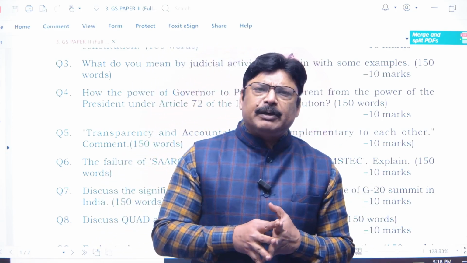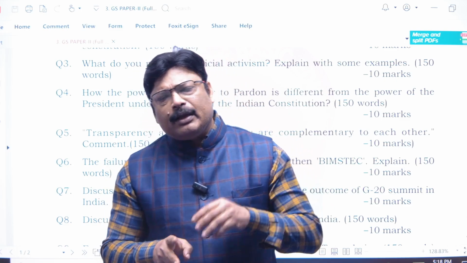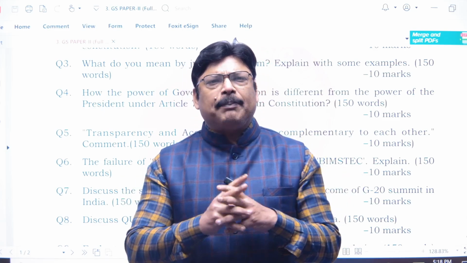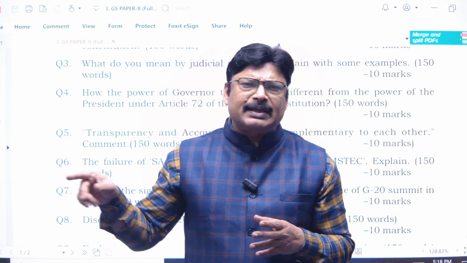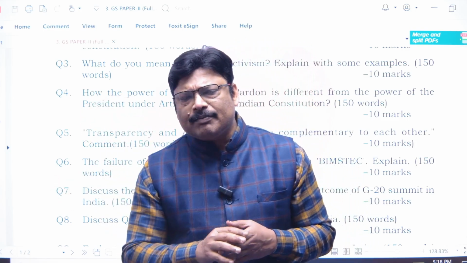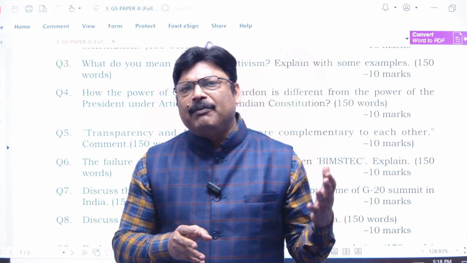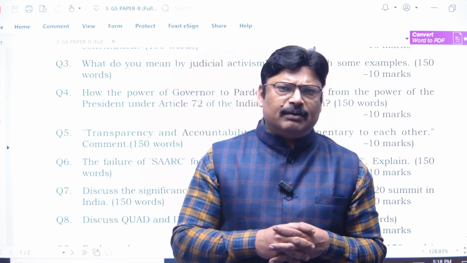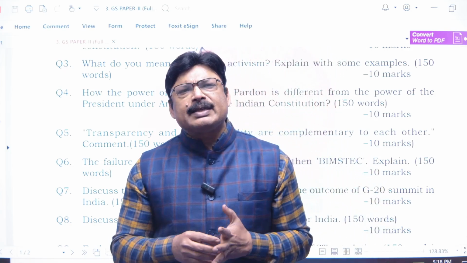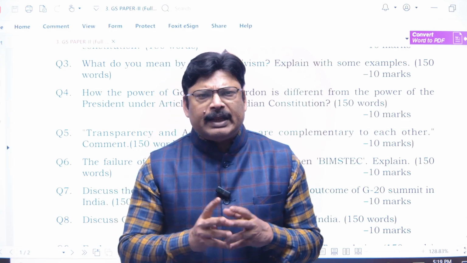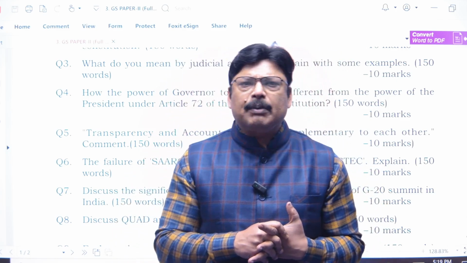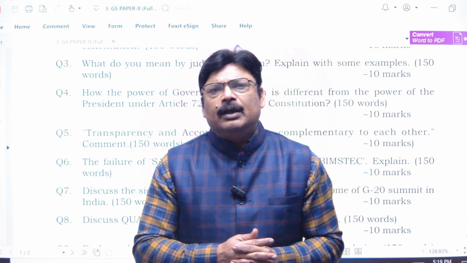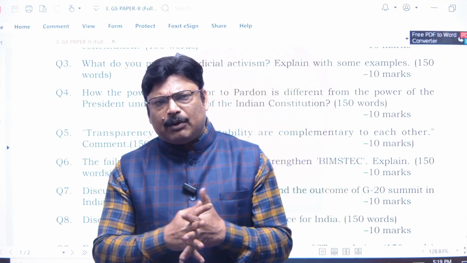Now, the first difference between the two is that the judicial pardoning power of the president applies everywhere in India, whereas the governor is only confined to the state. Second, the pardoning power of the governor doesn't apply in the case of court martial, nor to the central administrative tribunals. Whereas when we talk about the president, his decision is applicable everywhere. Apart from that, we will talk about some other things as well.